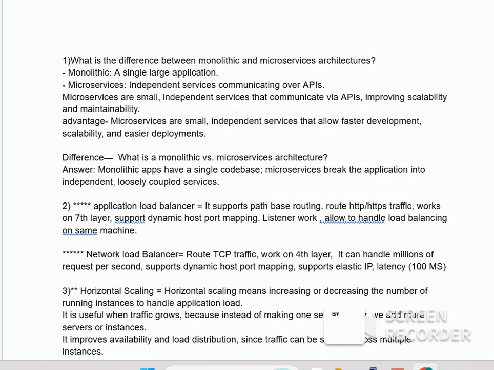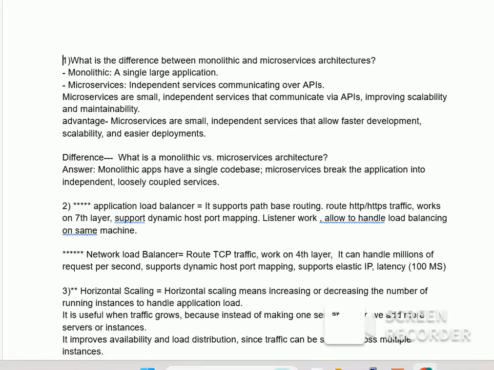Hi everyone. In this video, I will explain some very common cloud and DevOps concepts related to security groups and NACL. Basically, I am sharing the differences that are asked in interviews: the difference between security groups and NACL, the difference between application load balancer and network load balancer, and the difference between horizontal scaling and vertical scaling. These topics are often asked in interviews at MNCs for both freshers and experienced professionals. So let's quickly understand the differences in a simple way.